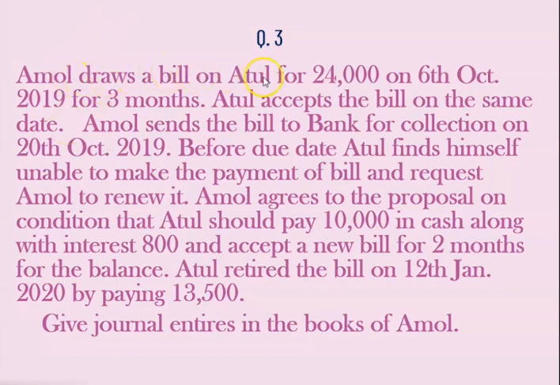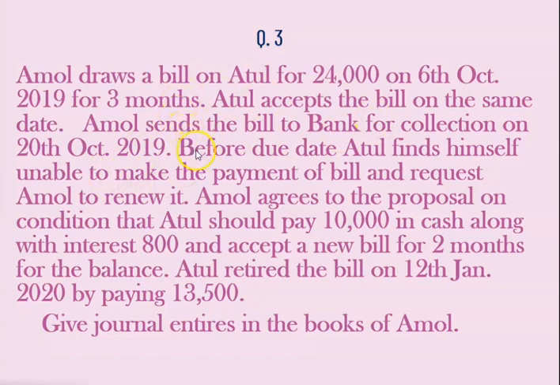Amul draws a bill on Atul for 24,000 rupees on 6th of October 2019 for 3 months. So Amul is a drawer and Atul is a drawee. Atul accepts the bill on the same date. That means the bill is drawn and accepted on the same date. Now, Amul, that is the drawer, sends the bill to the bank for collection on 20th of October 2019. So the drawer is sending the bill to the bank for collection.